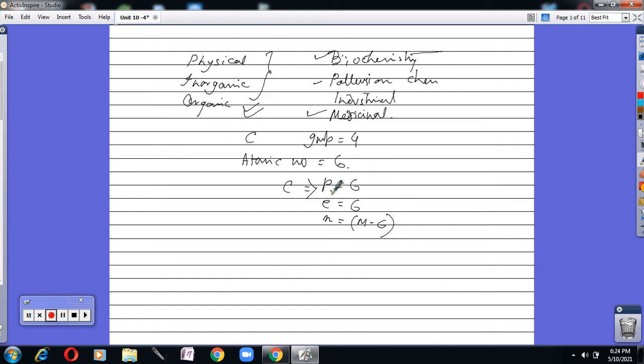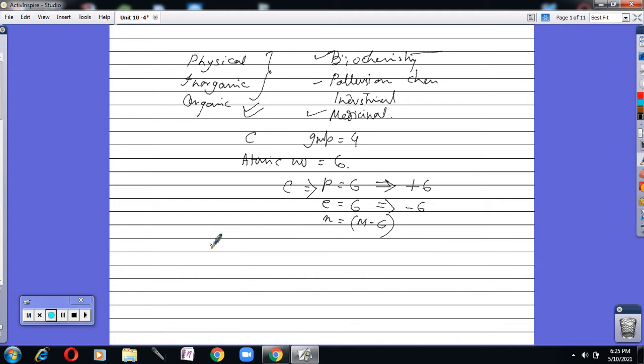Since each electron has a minus 1 charge, the total negative charge is minus 6, and each proton has plus 1, so the total positive charge is plus 6. Plus 6 and minus 6 charges cancel each other, so they are neutral by nature. In the neutral state they are not carrying any charge.